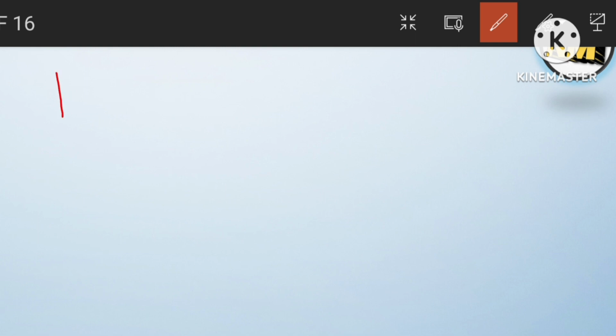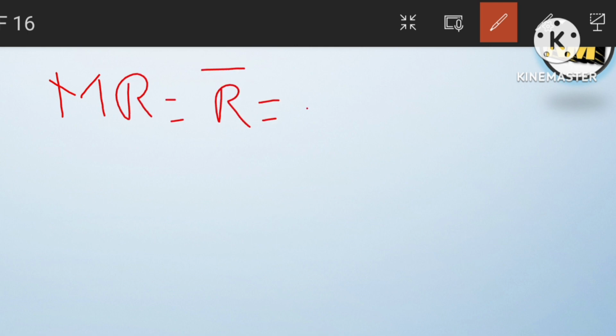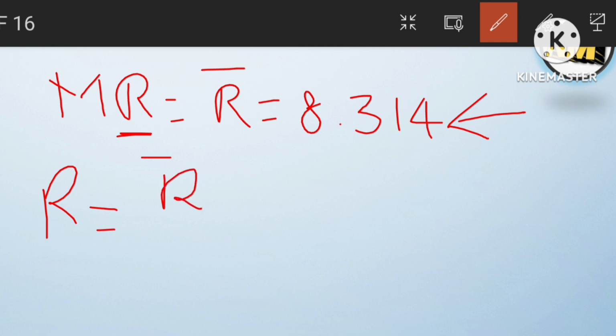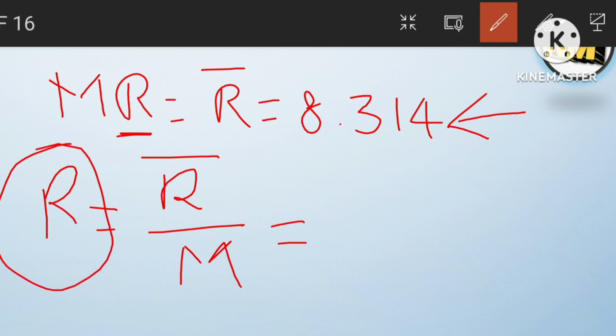In problems, we know that normally M into R equal to R bar. This R bar is nothing but 8.314, which is kilojoule per kilomole Kelvin. Okay, you write that in your notes clearly. If you want to find the R value, then we can write R equal to R bar by M, where M is nothing but molecular weight. If you want to find any gas characteristic constant, we can find it with the help of this R bar by M.